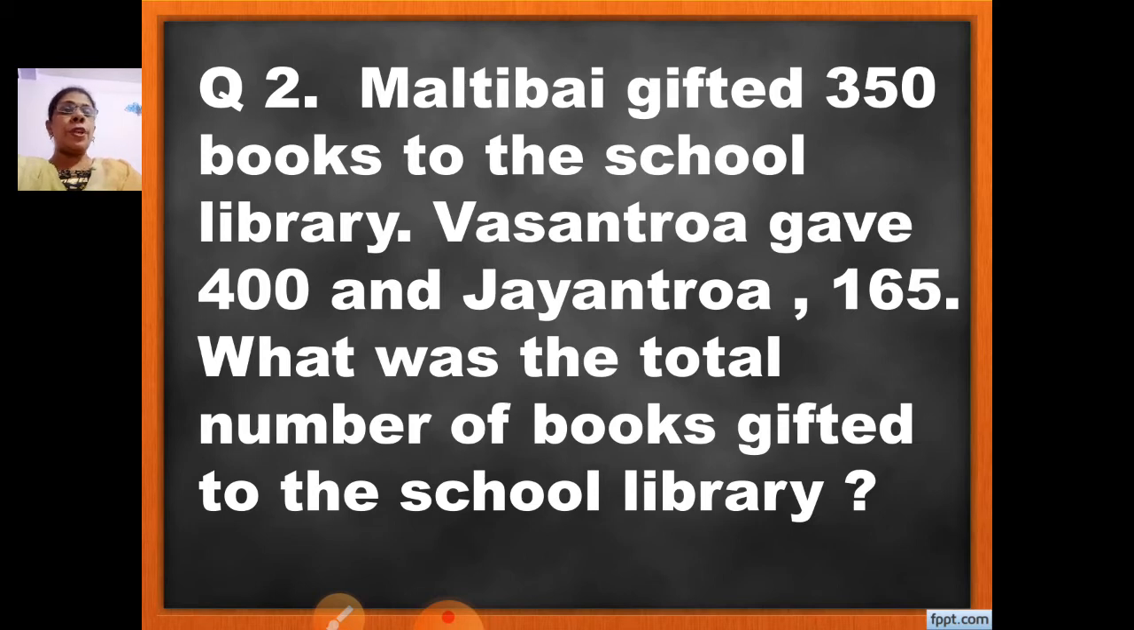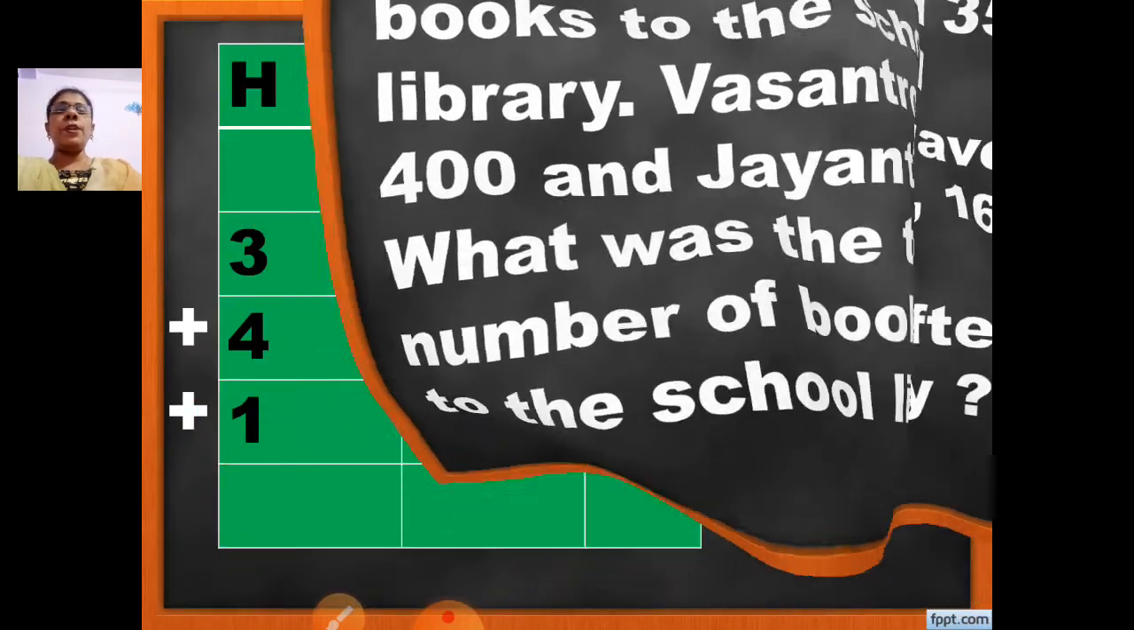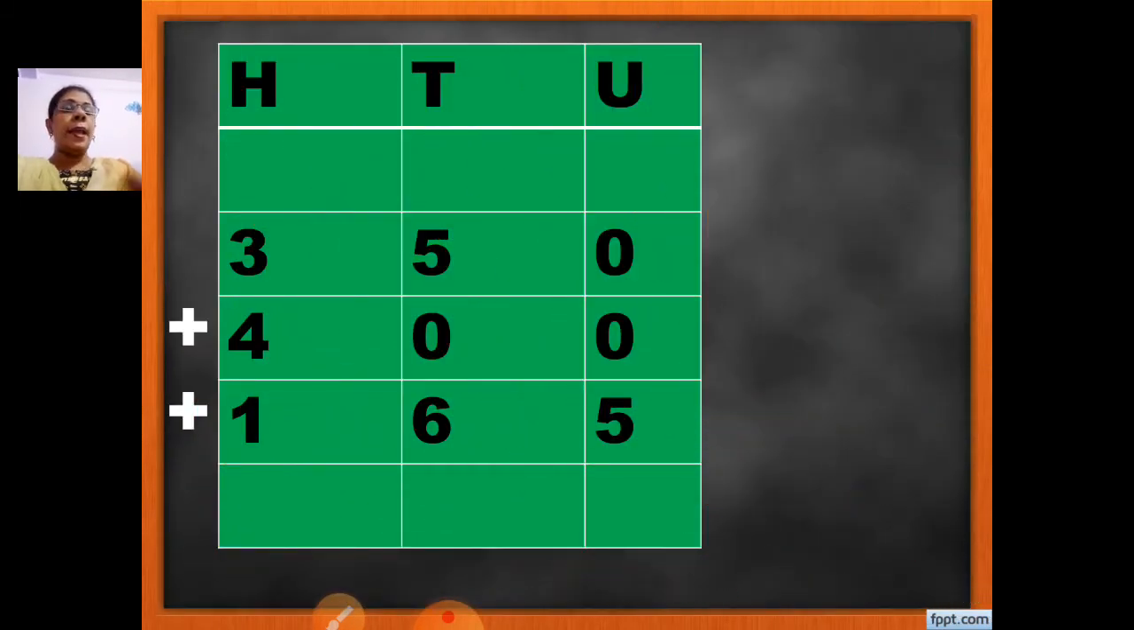What are you going to do first, children? Here it is asking the total. Total means you need to add. So first we are going to arrange them according to their place value. Then we are going to add units with units, tens with tens and hundreds with hundreds. So shall we start?